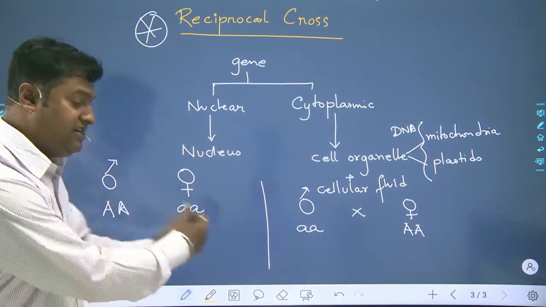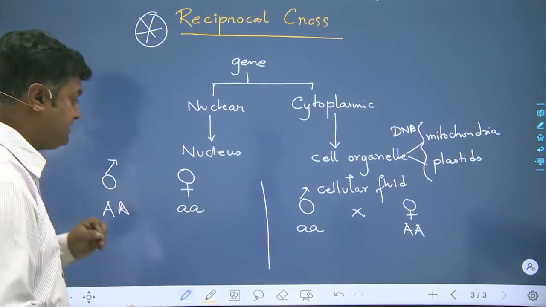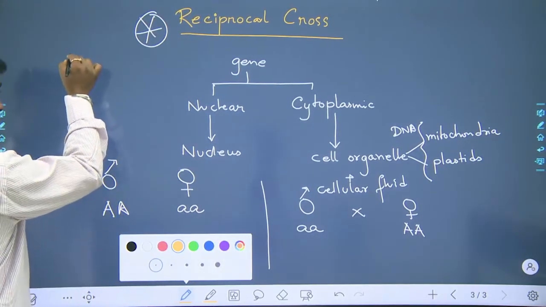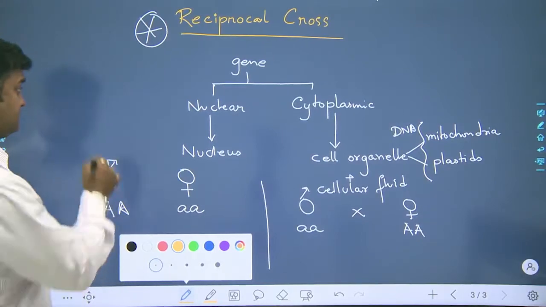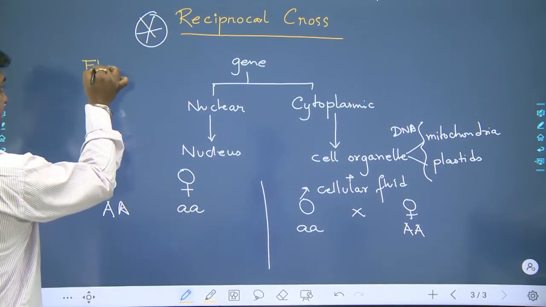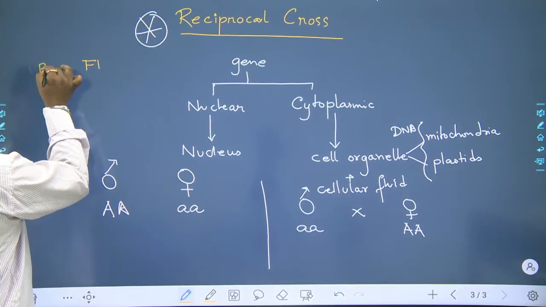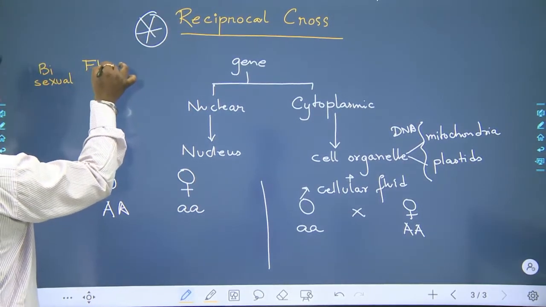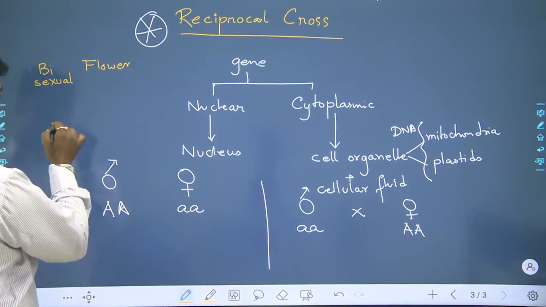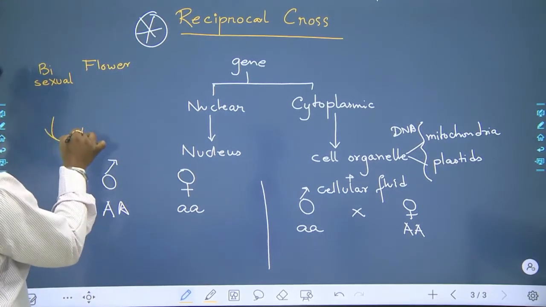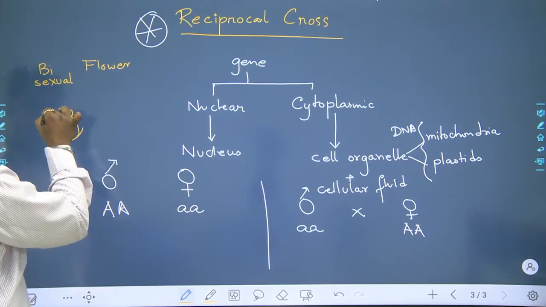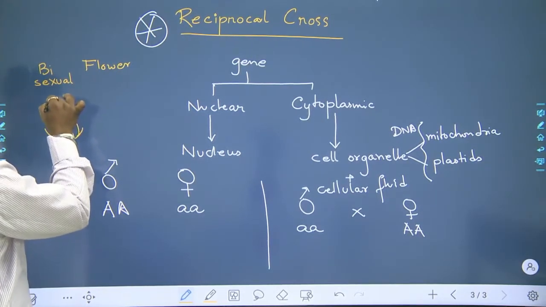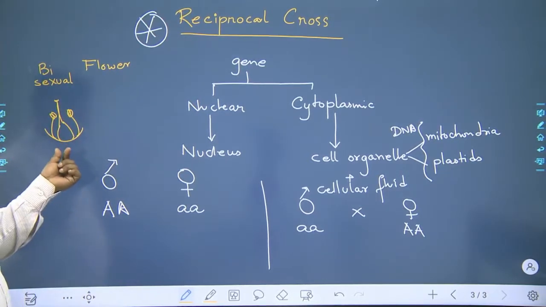How can we change the sexes? This is done in plants which carry a bisexual flower. It is a flower which has the anthers, and it has the stigma, style and ovary.